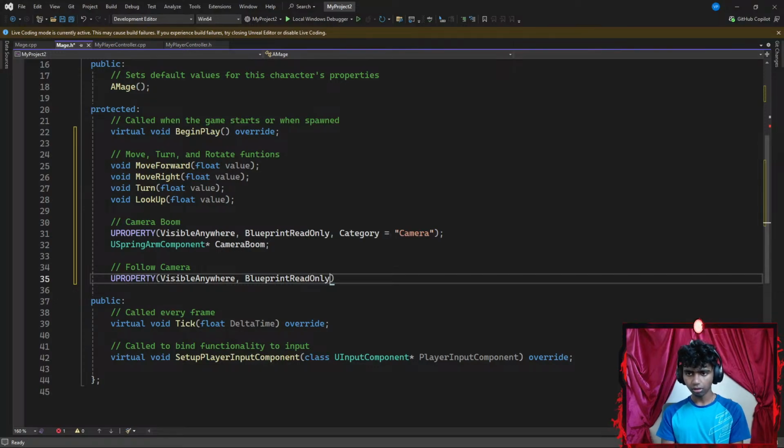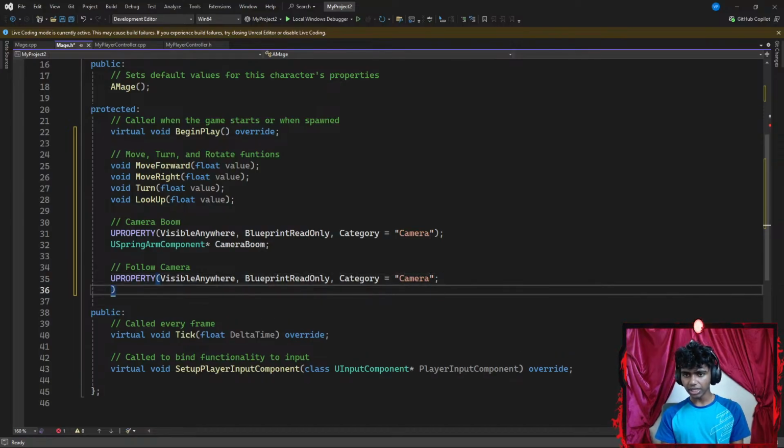And then I want my category to be Camera, exactly the same as my camera boom, ending with a semicolon. Now I'm gonna go ahead and create a UCameraComponent, which is going to be represented by a FollowCamera pointer, ending with a semicolon. That's about it.